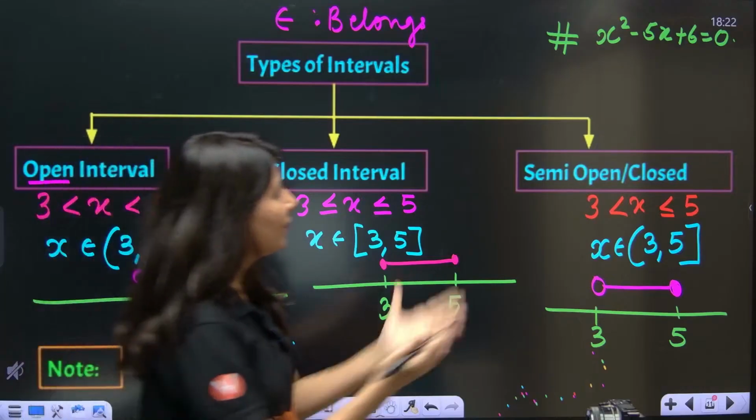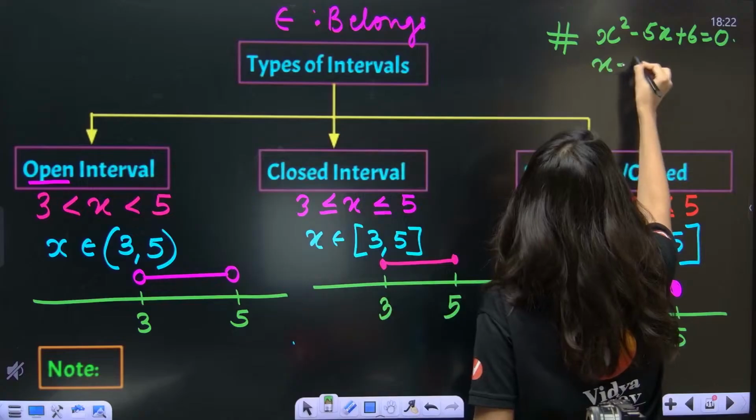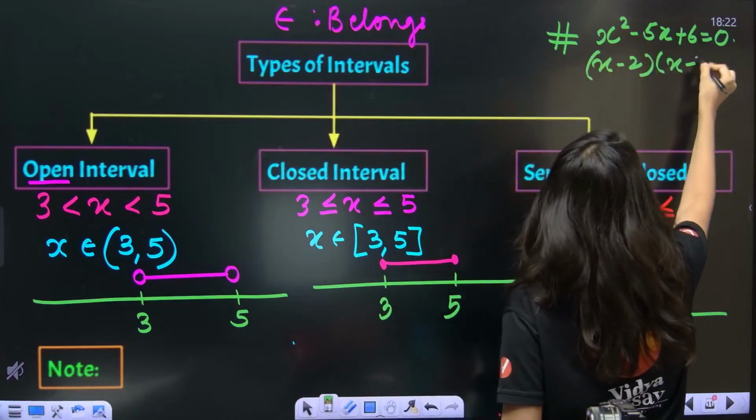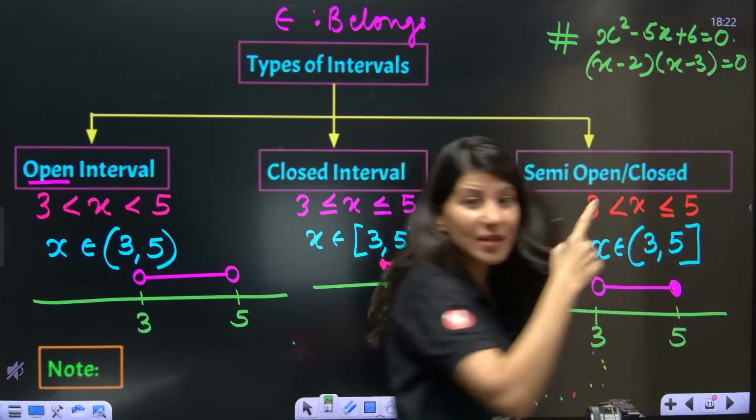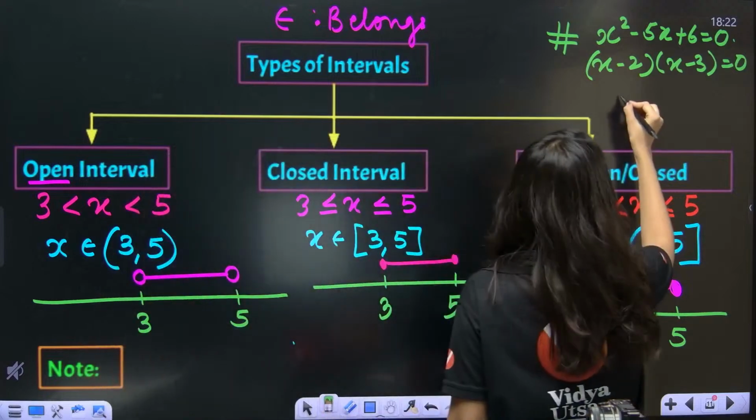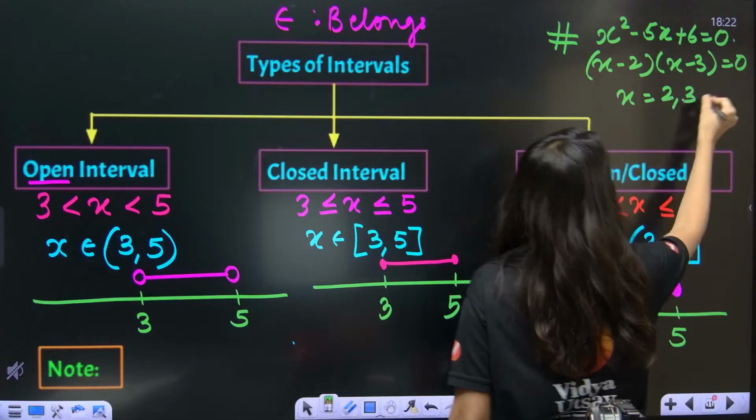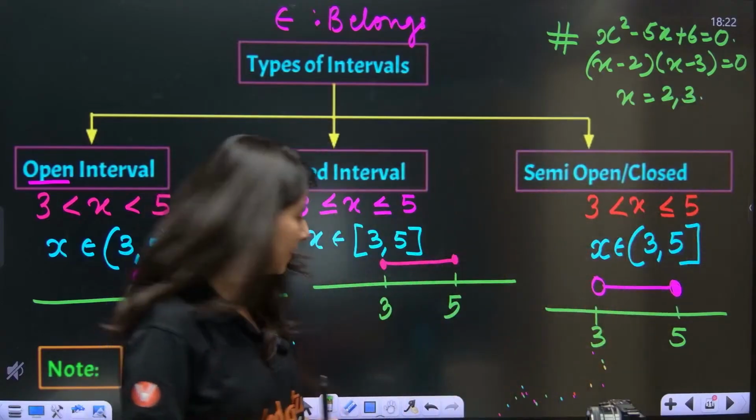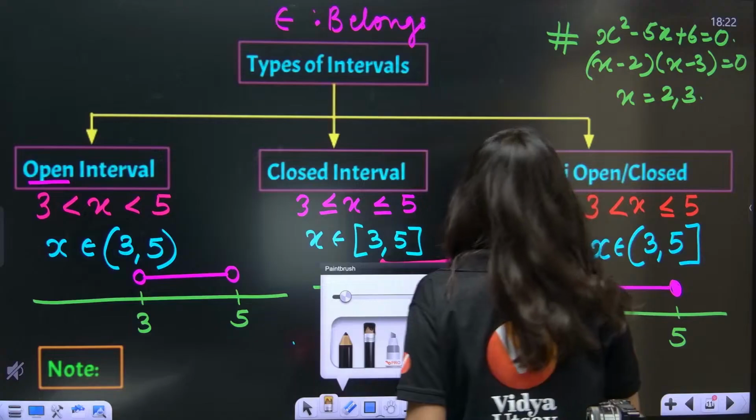Everybody, if you solve it, you will get x minus 2, x minus 3 equals 0. Anybody having trouble splitting the middle term and getting the answer, do let me know. So this is x equals 2 comma 3. This is what we have already done in previous classes.